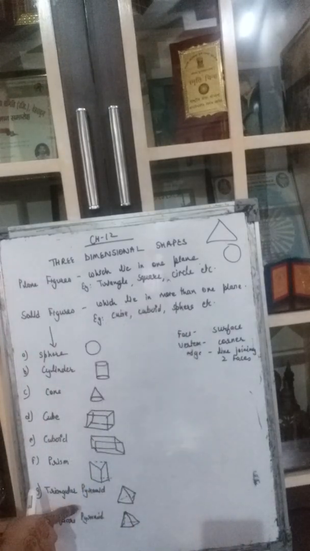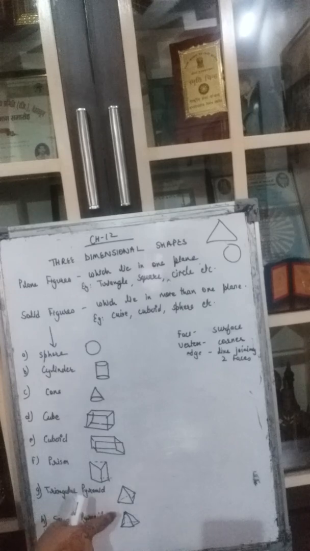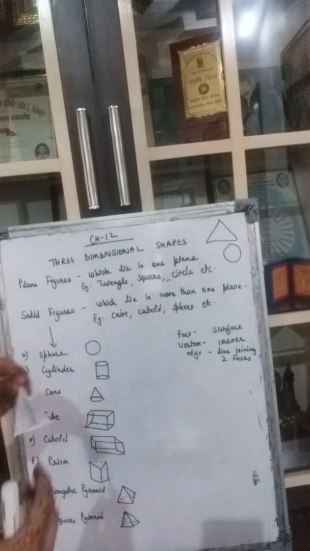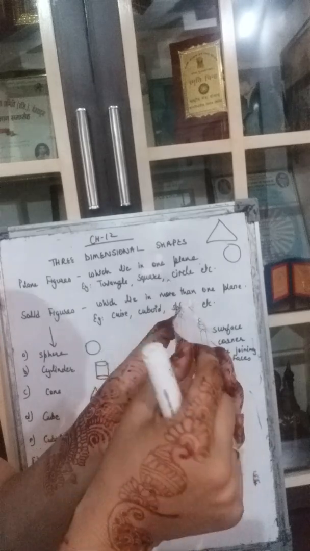Then we have a triangular pyramid. What is a triangular pyramid? A triangular pyramid is one in which 3 triangles are joined together. So these 3 triangles are joined, and the bottom is also a triangle shape, right? You can see it is a triangle shape. So this is a triangular pyramid where 3 triangles are being joined together, right?